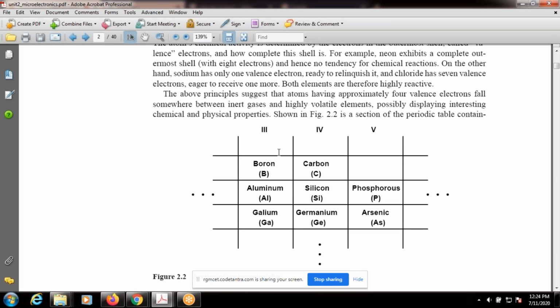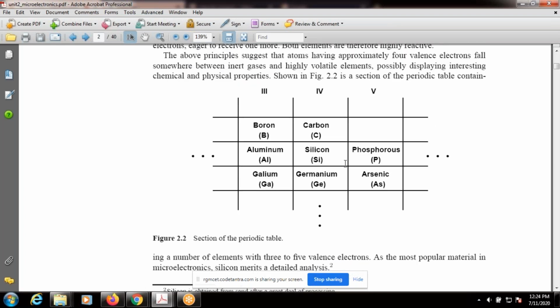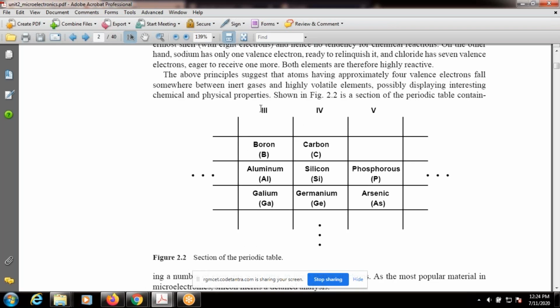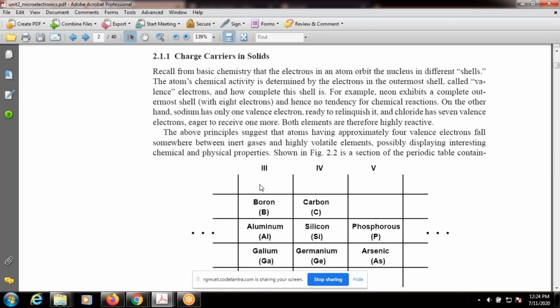Observe here the third group, fourth group, and fifth group, part of the periodic table. In the third group: boron, aluminum, gallium. In the fourth: carbon, silicon, germanium. The fifth has phosphorus and arsenic.